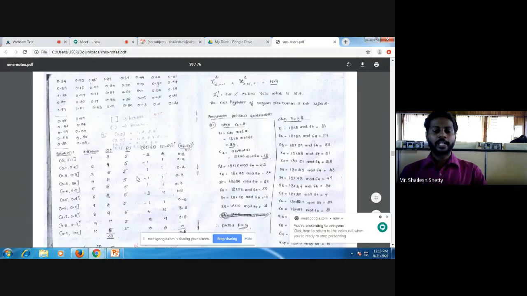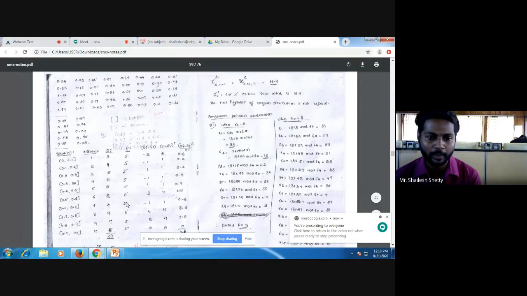I got capital N value as 50. So 50 values I should obtain. It should not be more than 50. Why? Because 50 numbers are given for you guys. Now, sometimes in the exam, these numbers and intervals will not be given. They will directly give you Oi. In that case, it is easy for you to solve the problem. When Oi is directly given, it is easy for you to solve the problem.